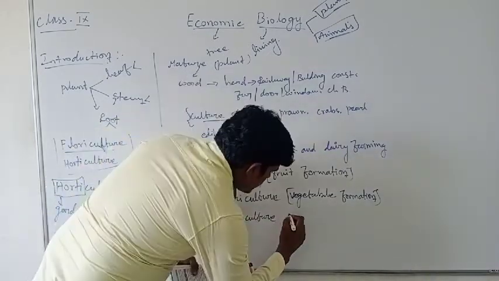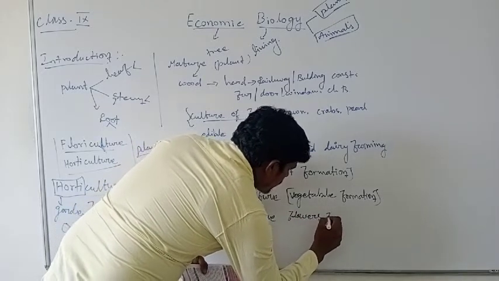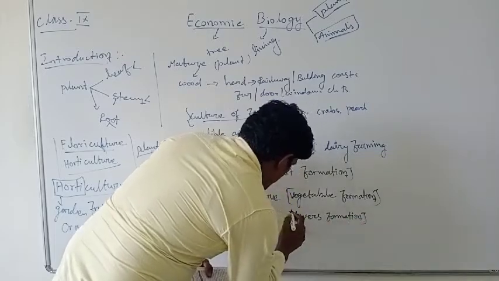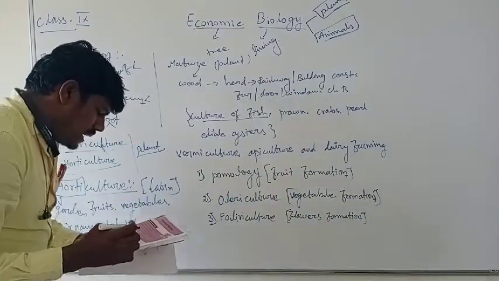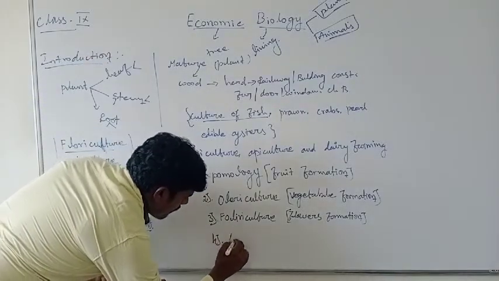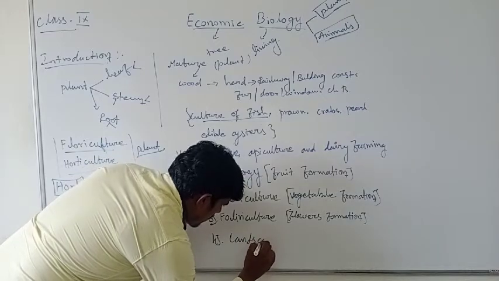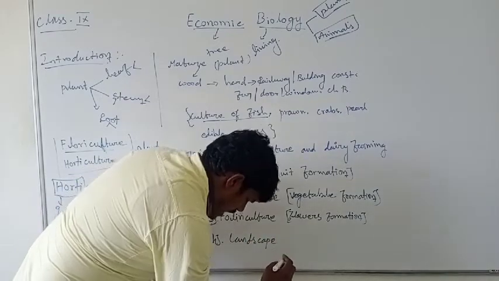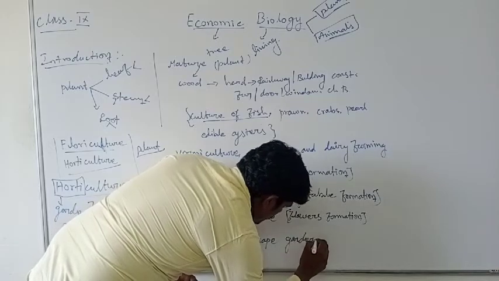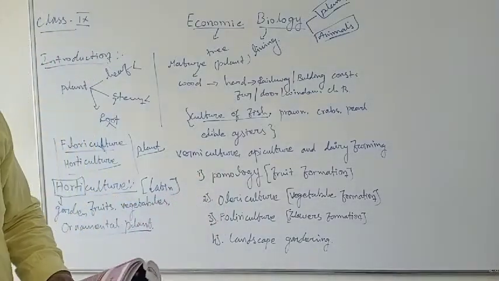Floriculture means the formation of flowers. And finally, the fourth one, landscape gardening.